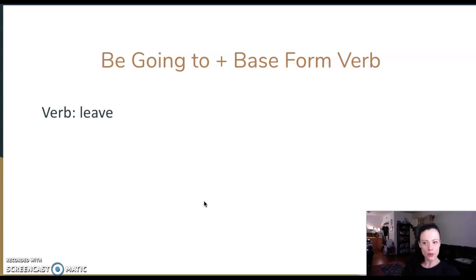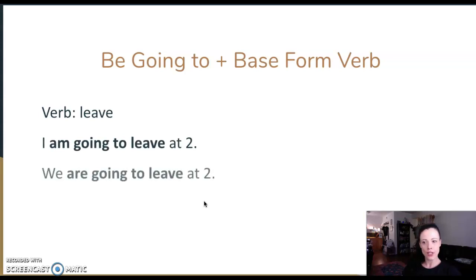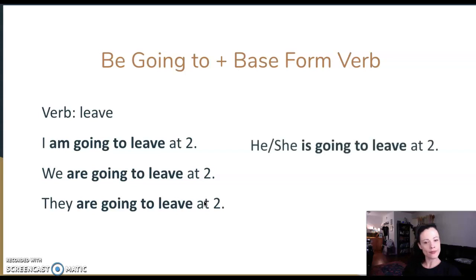So let's practice with the verb leave. We say, I am going to leave at 2. We are going to leave at 2. They are going to leave at 2. He or she is going to leave at 2. Or it, like maybe the bus, right, is going to leave at 2.